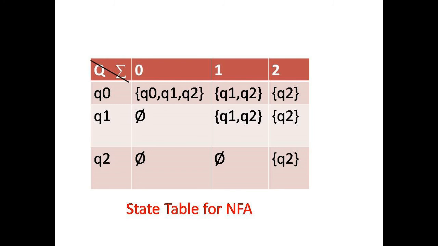Q0 on 1 goes to Q1, Q2. Q0 on 2 goes to Q2. Q1 on 0 is phi. Q1 on 1 goes to Q1, Q2. Q1 on 2 goes to Q2. Q2 on 0 and 1 goes to phi, and Q2 on 2 goes to Q2.